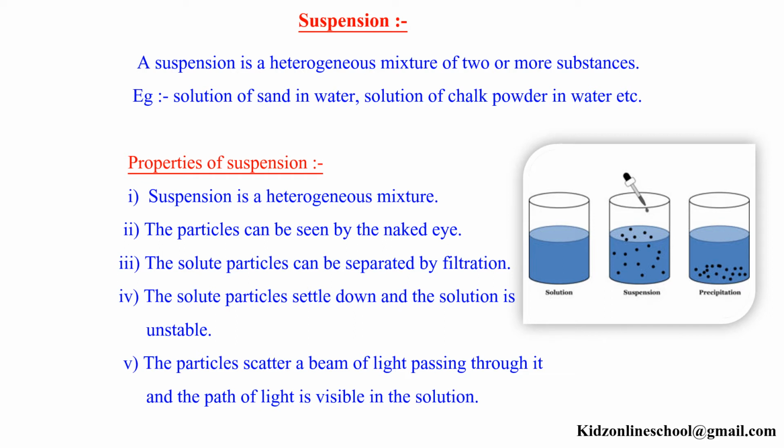Suspension. A suspension is a heterogeneous mixture of two or more substances. Example, solution of sand in water, solution of chalk powder in water, etc. Properties of suspension. A suspension is a heterogeneous mixture. The particles can be seen by the naked eye. The solute particles can be separated by filtration. The solute particles settle down and the solution is unstable. The particles scatter a beam of light passing through it and the path of light is visible in the solution.